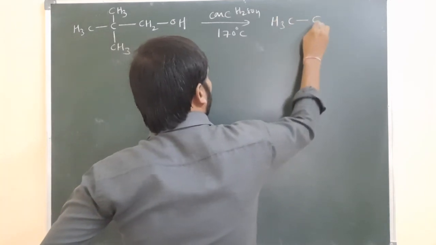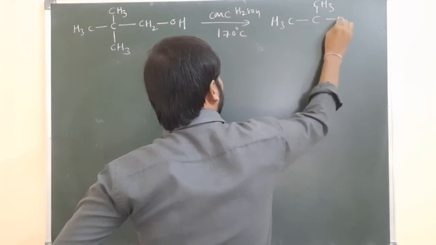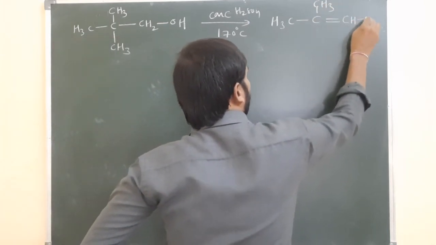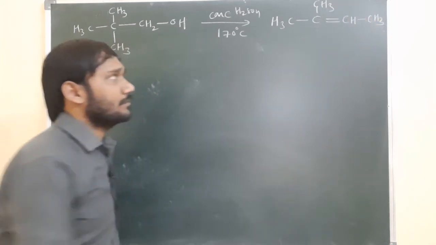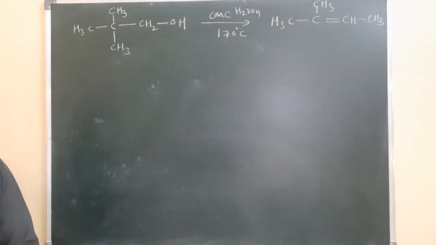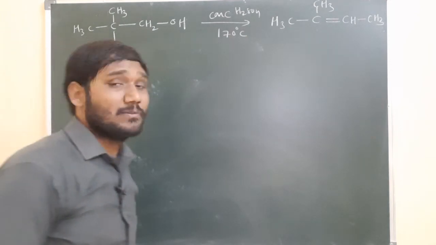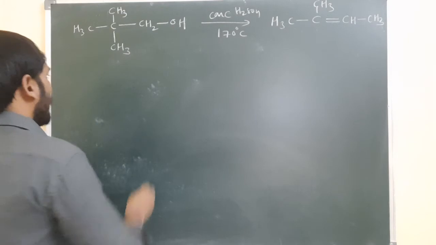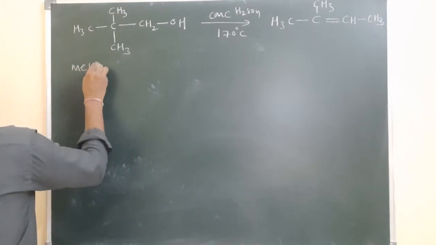Let us see what type of alkene is possible: CH3, next the double bond CH and CH3, with water as a product. So this is the alkene. Let us see how this alkene is formed. For that we have to follow the mechanism. Totally 3 steps are present in the mechanism.